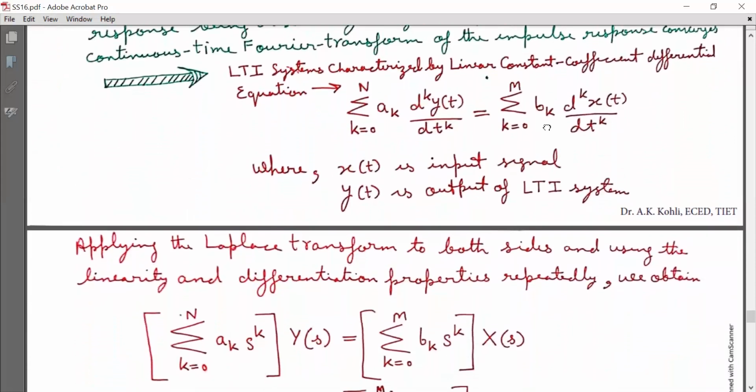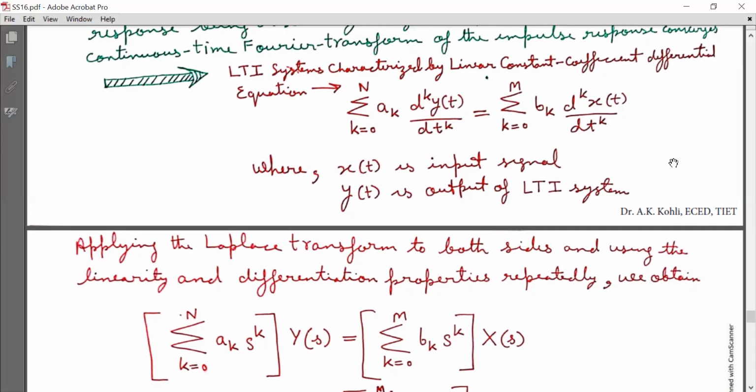Now, the LTI systems characterized by a linear constant coefficient differential equation are represented as summation k running from 0 to N, a_k multiplied by the kth derivative of y(t) with respect to t, is equal to summation k running from 0 to N, b_k into the kth derivative of x(t) with respect to t, where x(t) is the input signal and y(t) is the output of the LTI system. So this is an LTI system characterized by a linear constant coefficient differential equation.